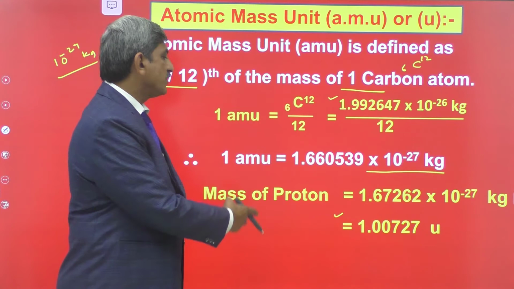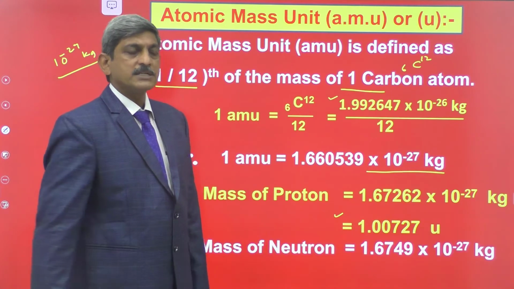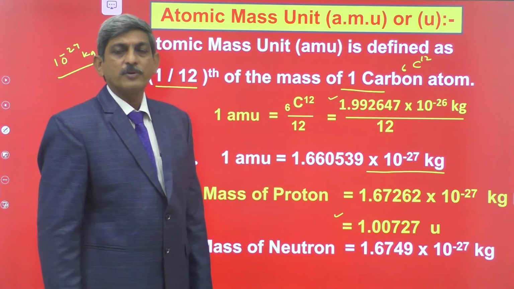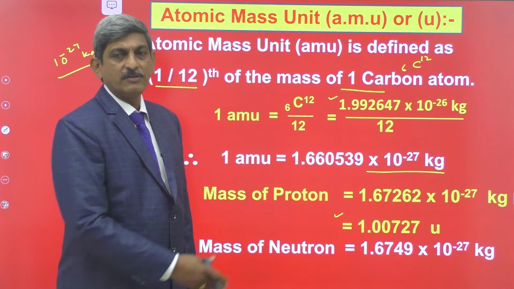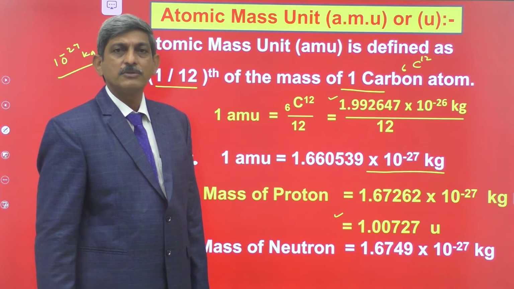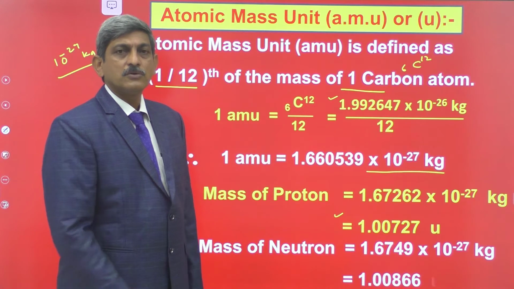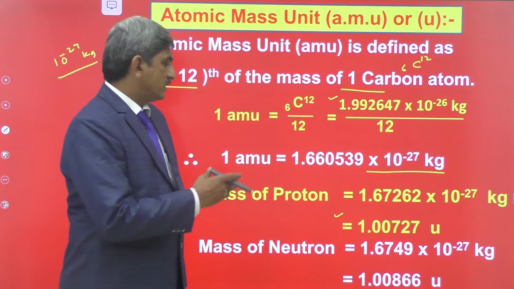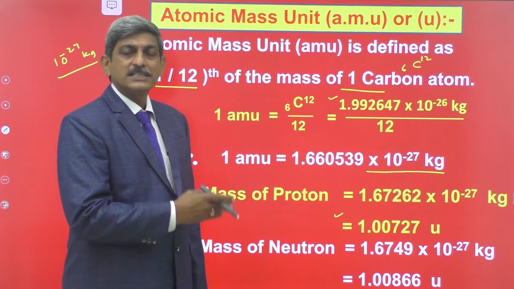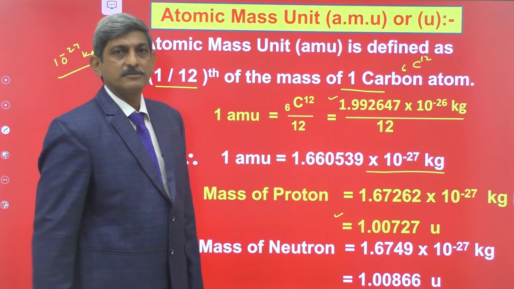Similarly, the mass of the neutron is 1.6749 × 10^-27 kg. When you convert that mass into AMU, the value is 1.00866 atomic mass units.